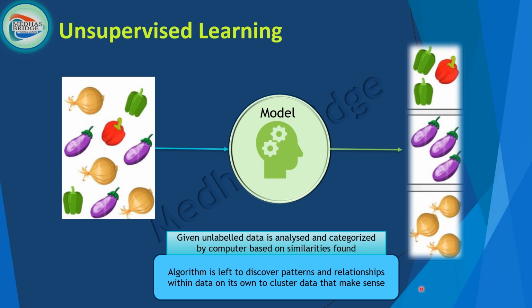Where we don't have labeled data. The output is not known to us. Only based on the similarities or differences, you can cluster the data, group the data in this unsupervised learning. You get that one? Now we know the supervised learning and unsupervised learning concepts at a high level.